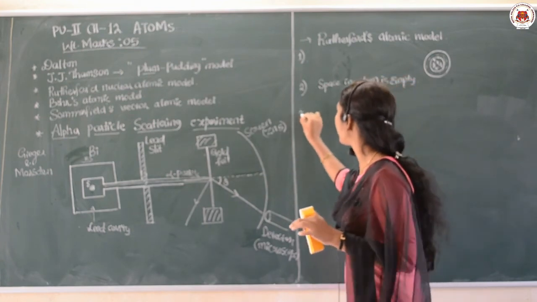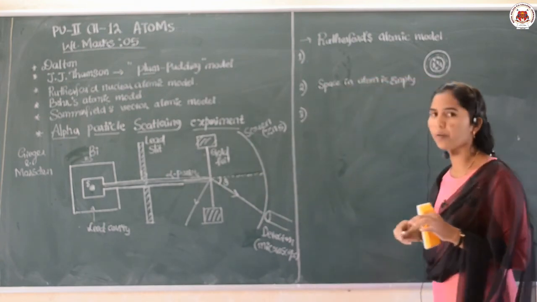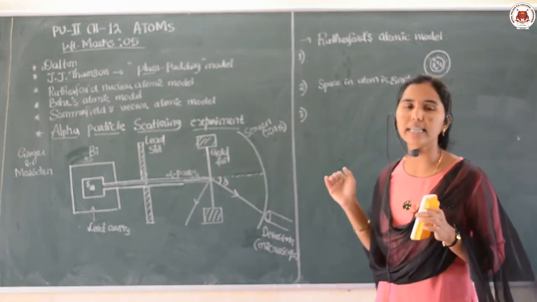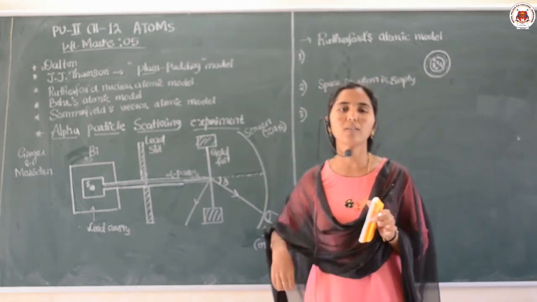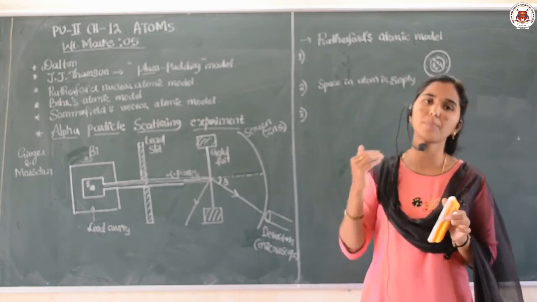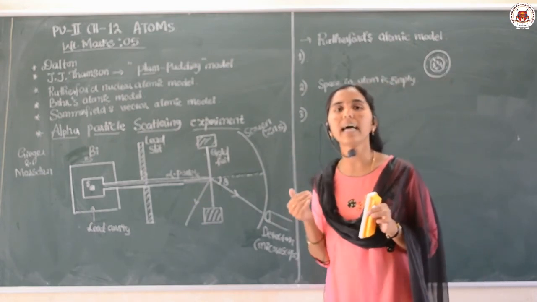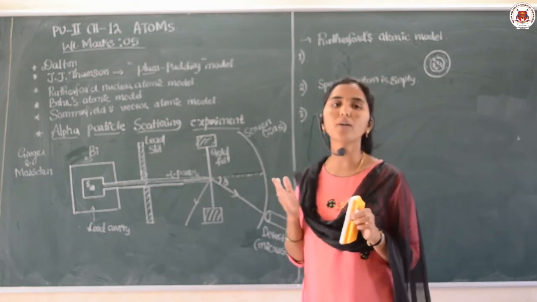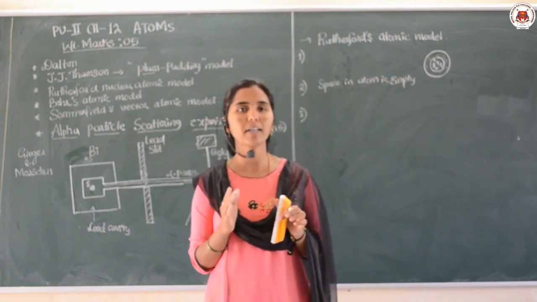Okay, then the next point: the total number of positively charged particles present in the atom is equal to the total number of negatively charged particles.